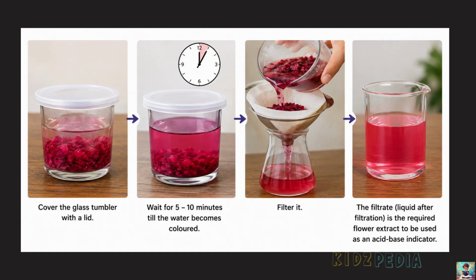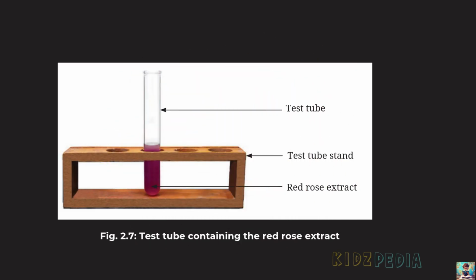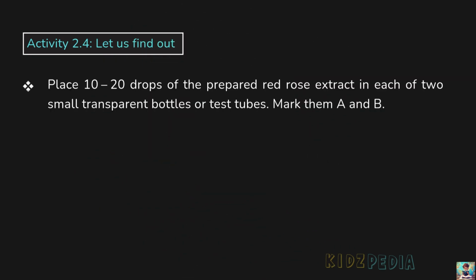This flower extract will now be used as a natural acid-base indicator, and in the next activity we will test different substances with this extract and observe whether it changes color. Figure 2.7, test tube containing the red rose extract. So, this is a test tube stand and it has a test tube with red rose extract. Activity 2.4, let us find out.